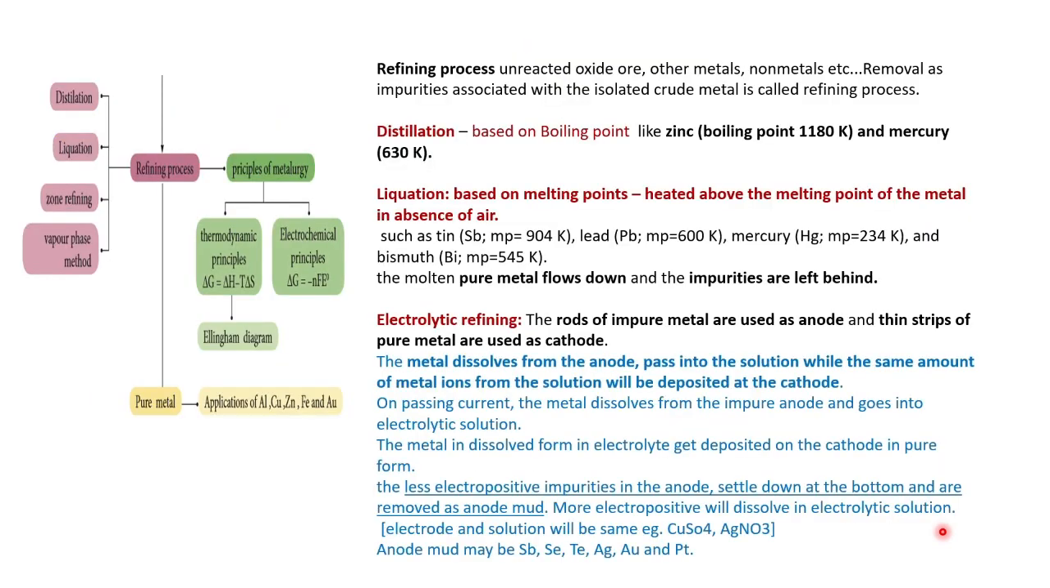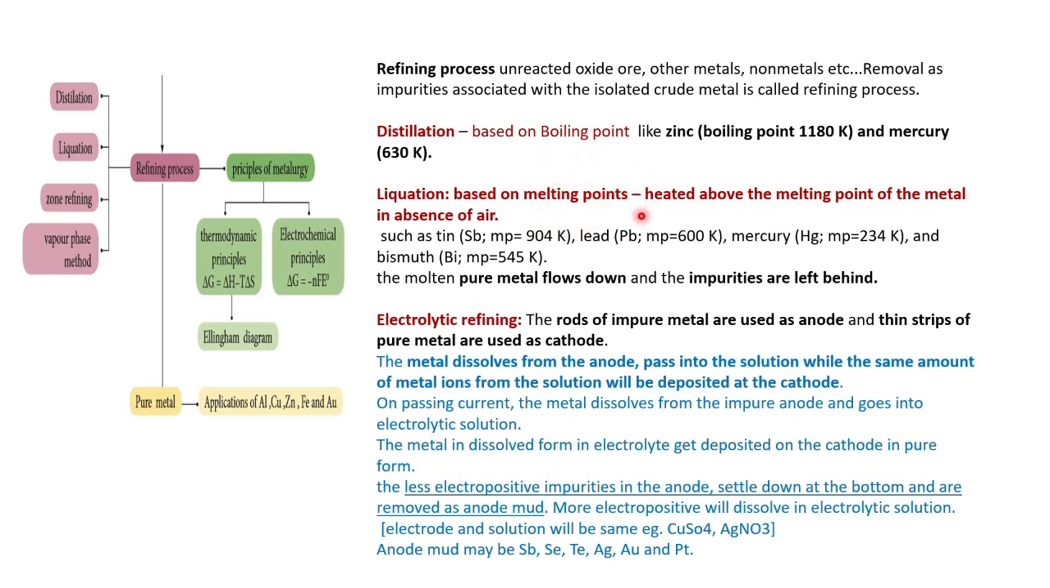Then refining processes such as distillation, liquefaction, zone refining, vapor phase refining. The refining process is the removal of impurities, metals, non-metals, etc. In distillation, based on boiling point, that is the keyword we should remember for distillation. If there are two different boiling points, we can separate them by fractional distillation. That means distillation: the low boiling one boils, then the vapors are collected in a separate container, so it can be separated. Liquefaction is based on melting point.